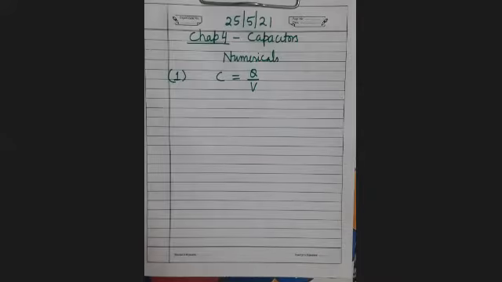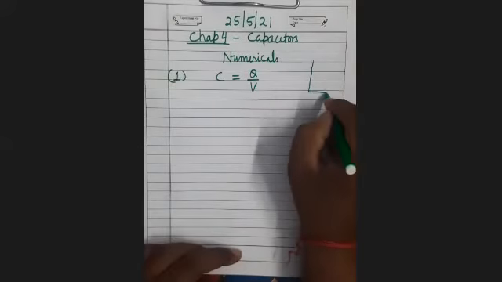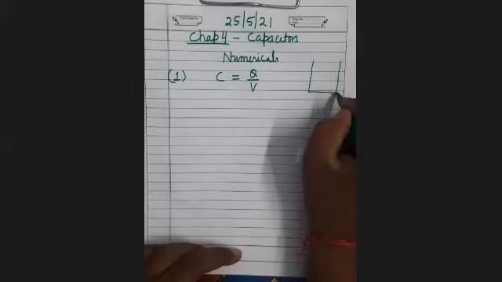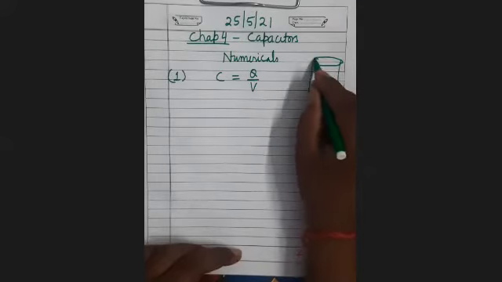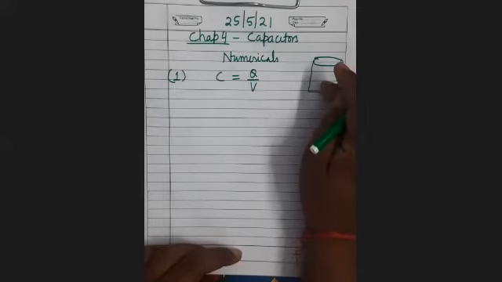How much charge any conductor can hold is decided by the capacitance. It is exactly the same way as how much volume of liquid you can pour into any container is decided by its volume.